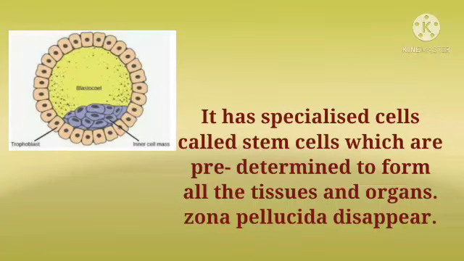It has specialized cells called stem cells, which are predetermined to form all the tissues and organs. The zona pellucida disappears at the time of blastocyst formation.